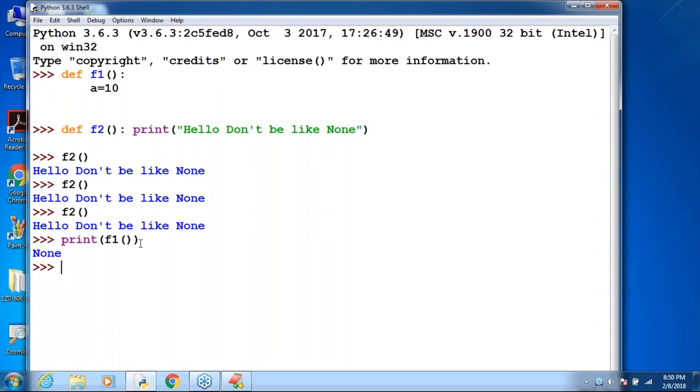None. Nothing. To handle such type of scenarios, happily we can go for what? None. None means no value. None means nothing is there. For such type of scenarios, happily we can go for none.